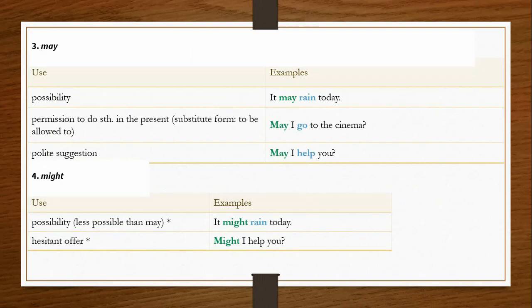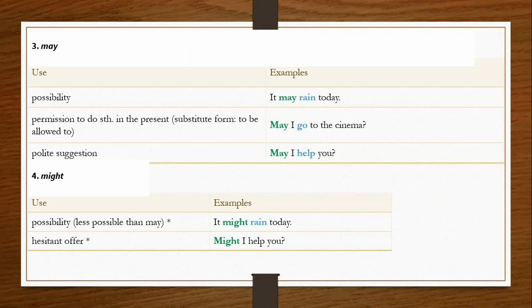Now, may. Possibility: it may rain today. Permission to do something in the present, substitute form: to be allowed to. May I go to the cinema? Polite suggestion: may I help you? Fine. Now, might: possibility, less possible than may.